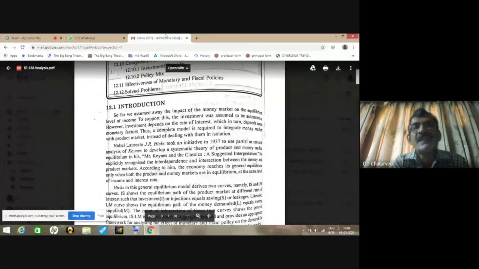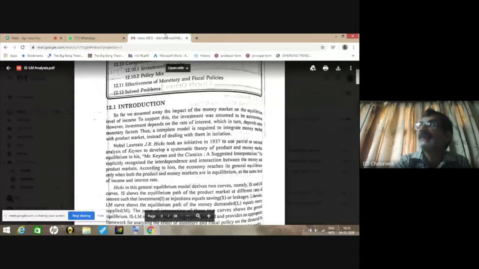You remember, well, students, in chapter number 11 on Keynesian theory of income determination, investment is assumed to be constant or autonomous. But actually, investment depends on the rate of interest, and rate of interest further depends on numerous monetary factors.